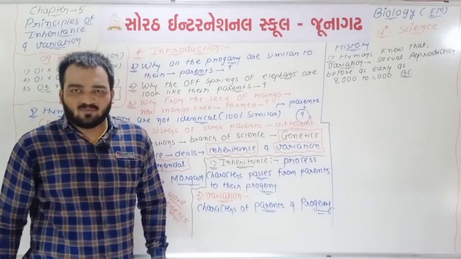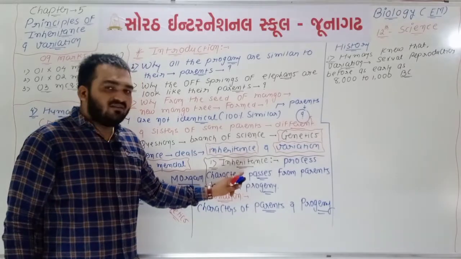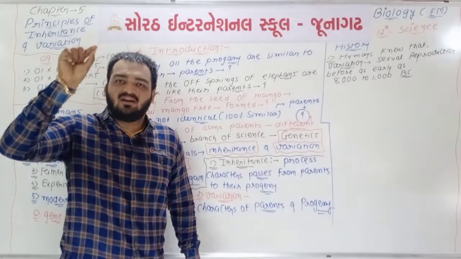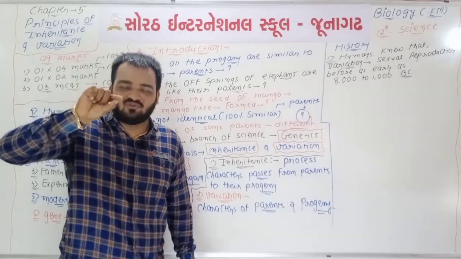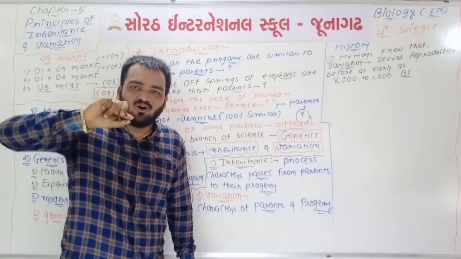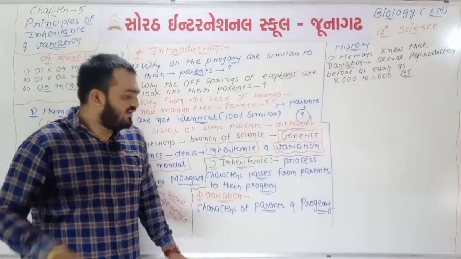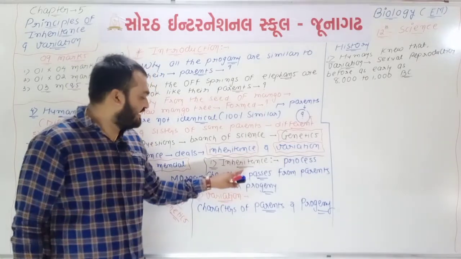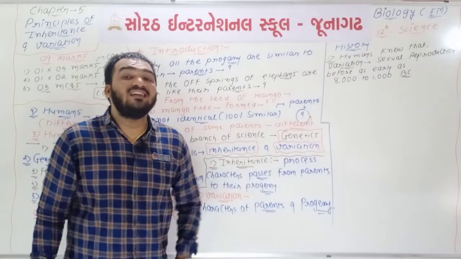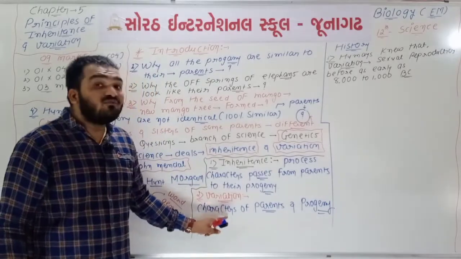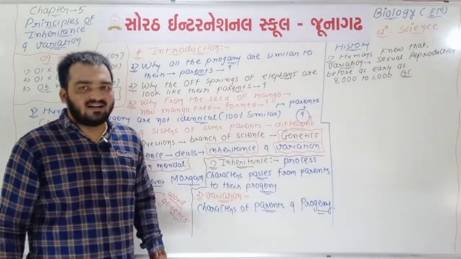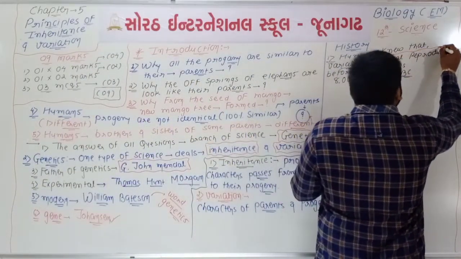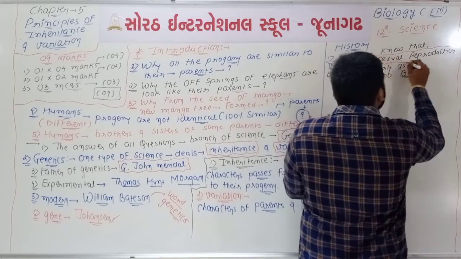unilinear type of process. Means inheritance occurs from parents to progeny. Characters go from parent to progeny, characters will not go from progeny to their parents. So you will remember it is one type of unidirectional process. You will add this sentence: inheritance is one type of unidirectional process. But variation, see, humans knew that the reason of variation is in the sexual type of reproduction.